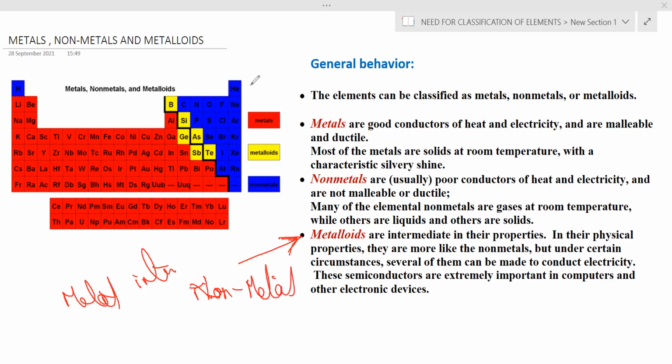In their physical properties, they are more like non-metals, but under certain circumstances, several of them can be made to conduct electricity. You have to remember these semi-metals, which are very important in making many instruments in computers and other electronic devices. So these are a few general behaviors of metals, non-metals, and metalloids.